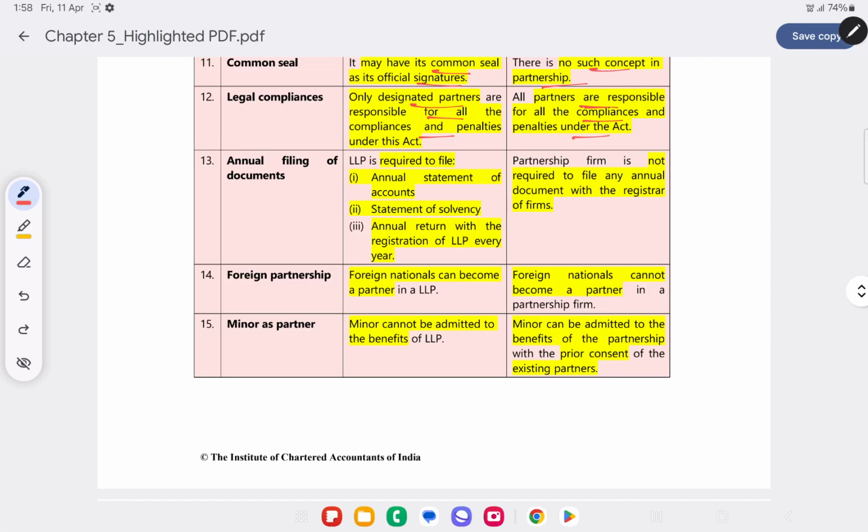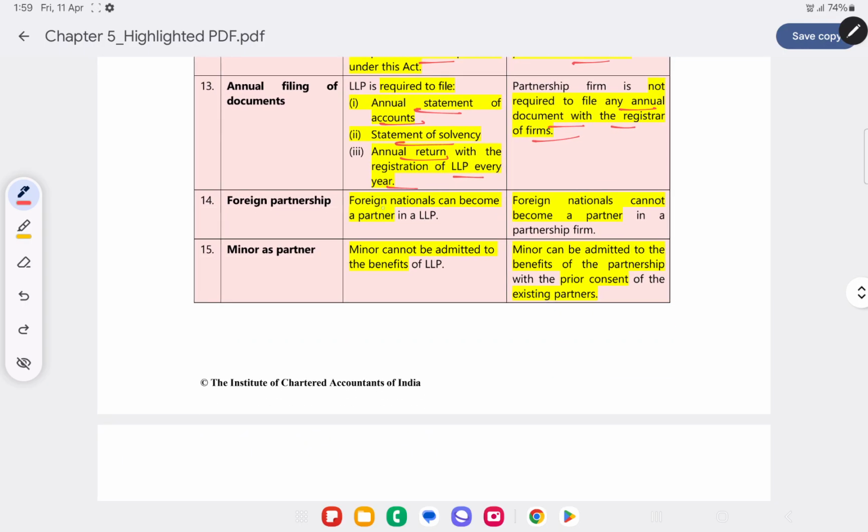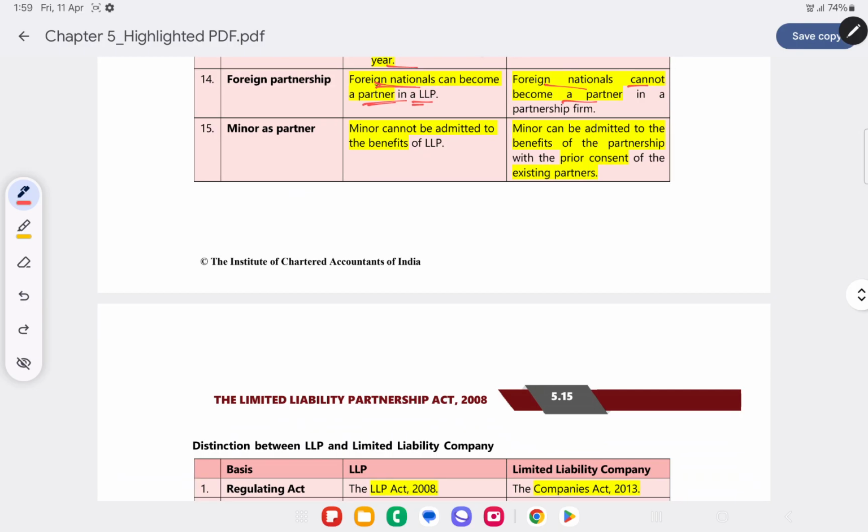In case of LLP, regarding annual filing of documents, they have to file the annual statement of income, statement of solvency and annual return every year. Whereas in case of a partnership firm, there is no such requirement to file any annual document with the registrar of firms. Foreign partnership. Even foreign nationals can become partners in LLP, whereas in a partnership firm, foreign nationals cannot become a partner.